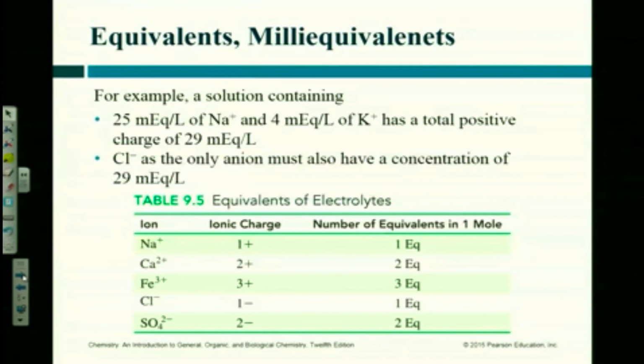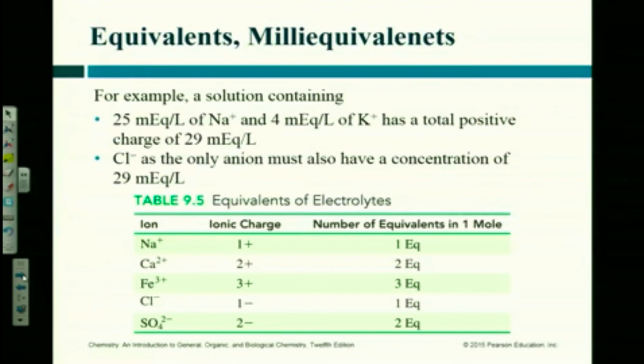Now look down here on the bottom, this chart. Sodium is 1 plus. Calcium is 2 plus. So if I have 1 mole of sodium and 1 mole of calcium, sodium only provides 1 equivalent of charge, but 1 mole of calcium would provide 2 equivalents of charge, because the charge is 2. If I had iron 3, I would have 3 equivalents of charge.